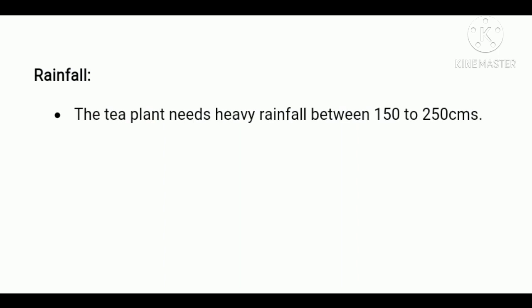Next, rainfall. The tea plant needs heavy rainfall between 150 to 250 centimeters. The rainfall should be well distributed throughout the year and should be in the form of frequent showers. It cannot tolerate long spells of dry conditions.